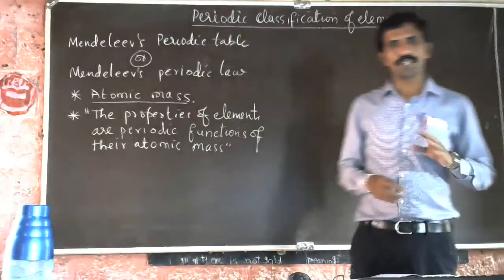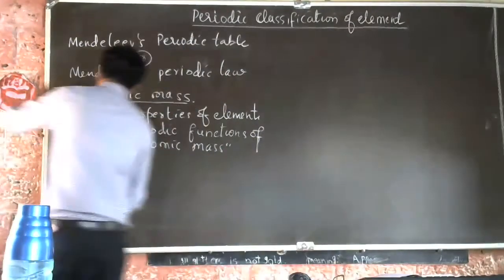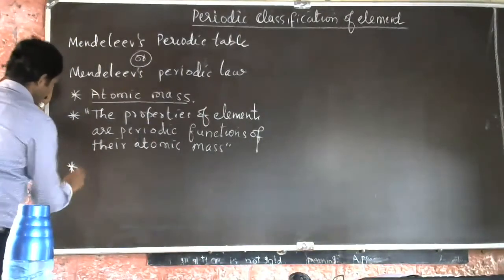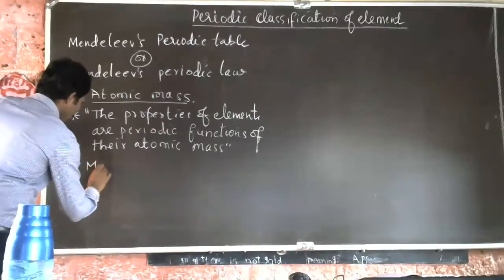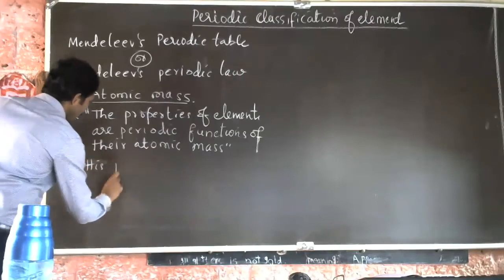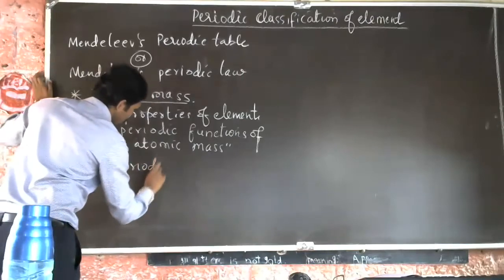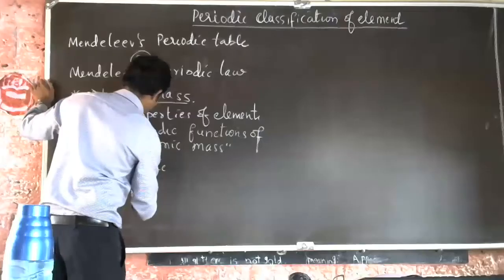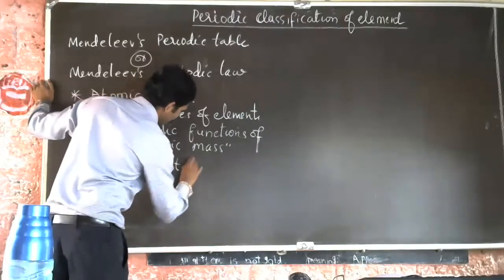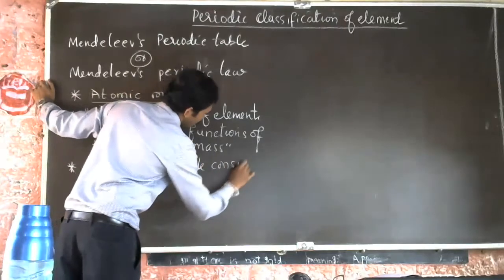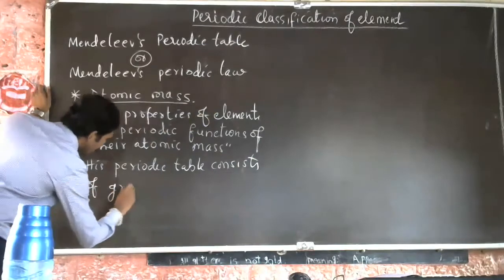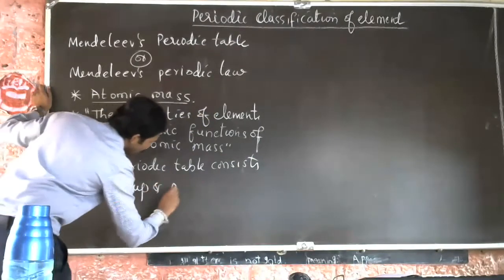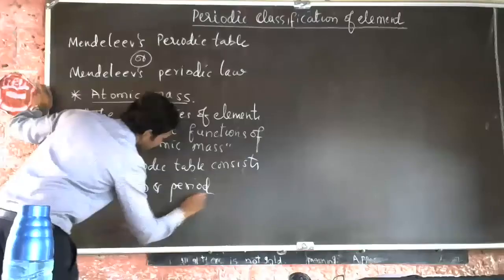He also arranged elements in increasing order. So his periodic table consists of groups and periods.